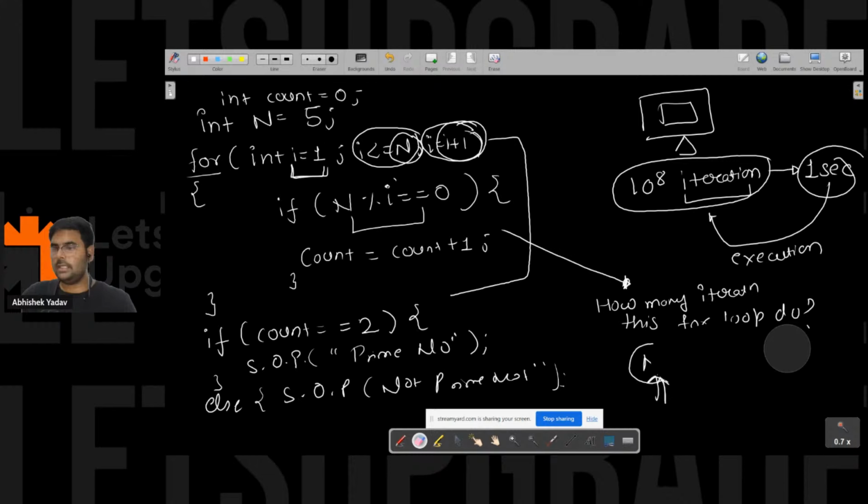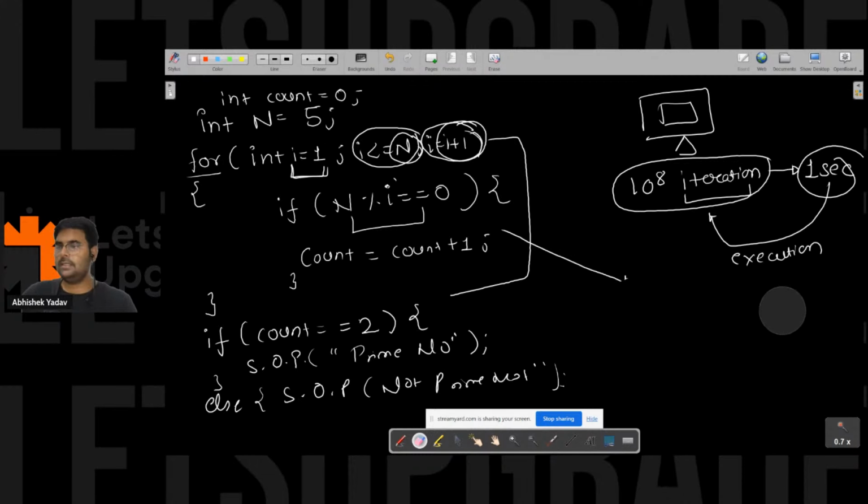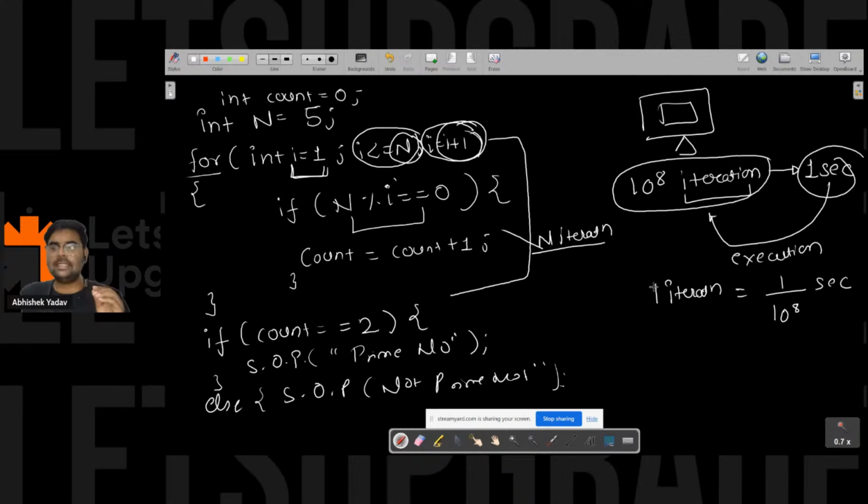Okay, so let's remove this part now. Here we are saying that it does n iterations, and we have a system in which we are running this code. In that system, the configuration is that one iteration is taking 1 upon 10 to the power 8 second. So for one iteration, one execution of the loop body, it will take 1 divided by 10 to the power 8 second, right?